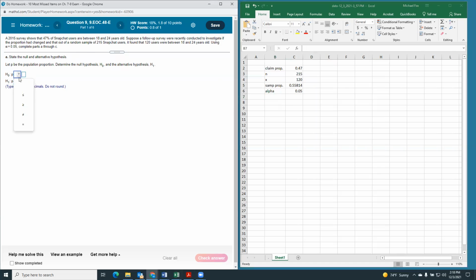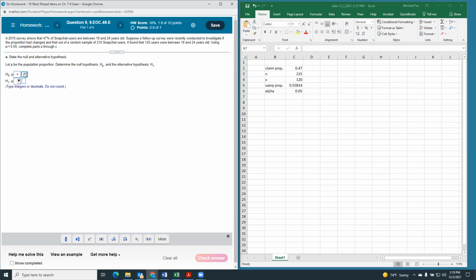So our null hypothesis is that the proportion will equal 47%, right? Our null is always this status quo, the way things currently are. And our alternative hypothesis will be that it's not equal to 0.47. Remember, you got to look at what it's asking. It investigates if the proportion has changed. Doesn't say gone up, doesn't say increased or decreased, just changed. All right, so that should be right. Let's check it.